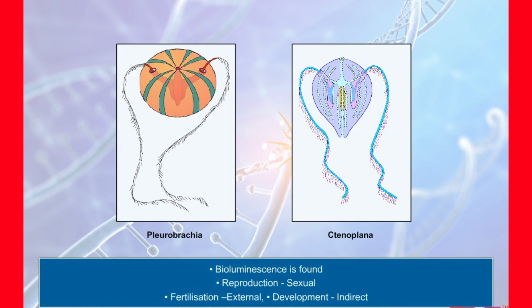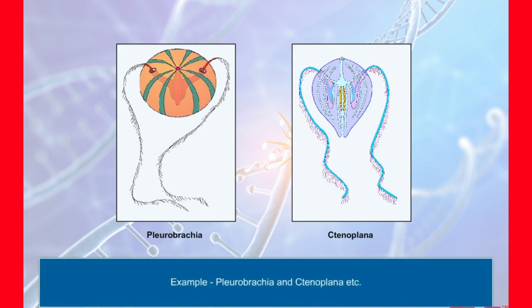The main characteristic of ctenophores is bioluminescence. Only sexual reproduction takes place. Fertilization is external with indirect development. Pleurobrachia and Ctenoplana are some examples of this phylum.